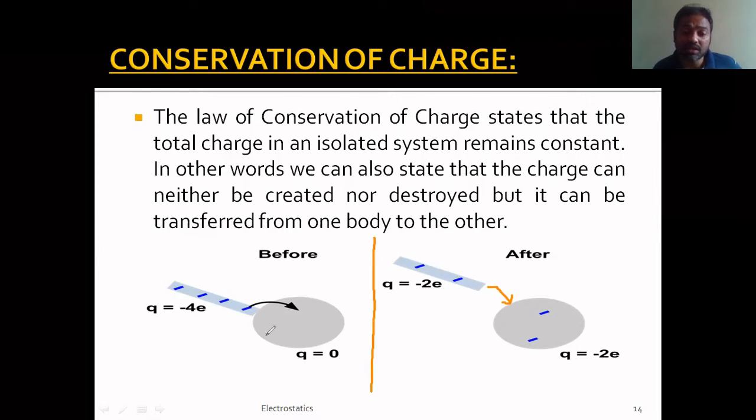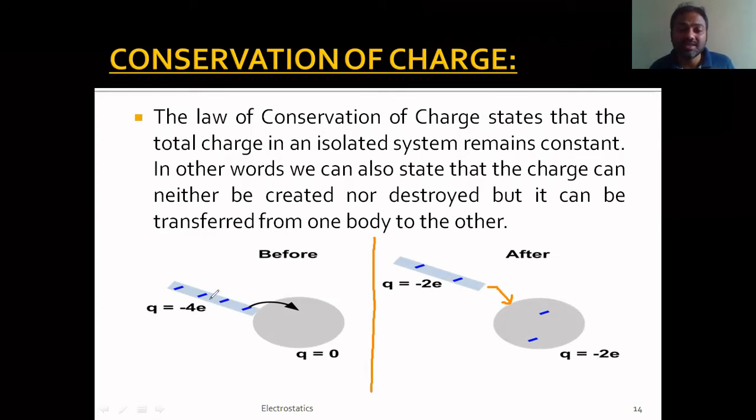Since two electrons are transferred from the rod to the sphere, here what happens? Initially, the total charge on this sphere was 0. That means the number of protons and electrons was the same. But after friction, since two electrons are transferred from the rod to the sphere, now the sphere has two electrons more in comparison to the number of protons, and hence the charge on the sphere becomes minus 2e.